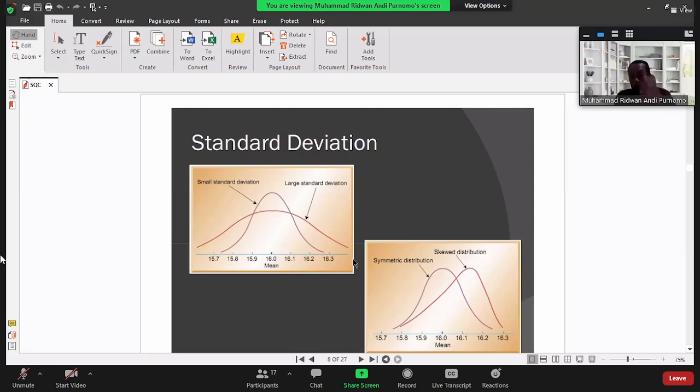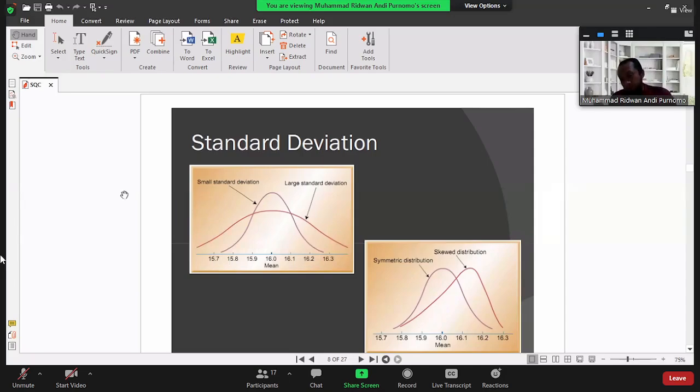And the objective is to make it like this. You can see the small standard deviation. If it is like this, it means the variation of the product is not very big or very high. So we can reduce the variation of the products. It means that we already improve the quality. We already build the quality into the process.